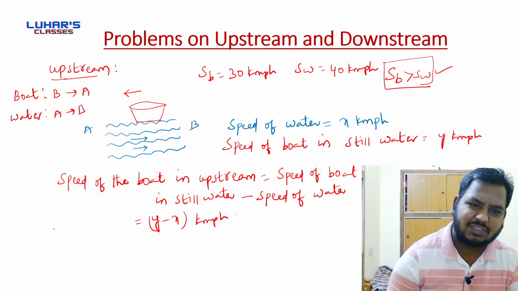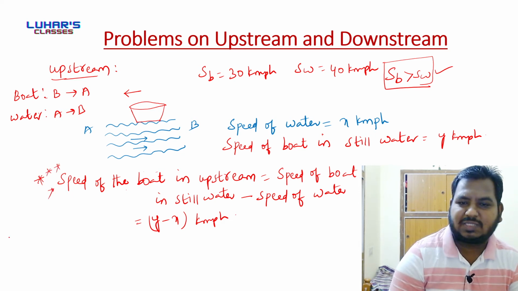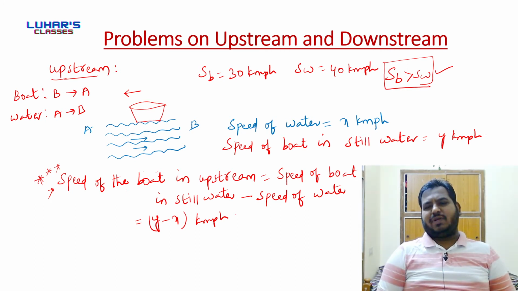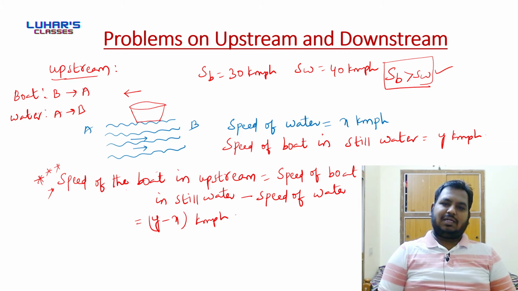So this is a very important thing. Speed of boat in upstream means speed of boat minus speed of water, that is y minus x, and always the speed of the boat will be more than the speed of water. Done?